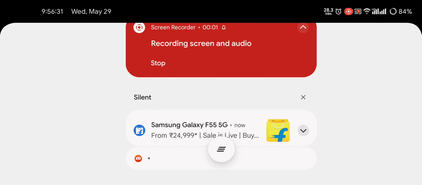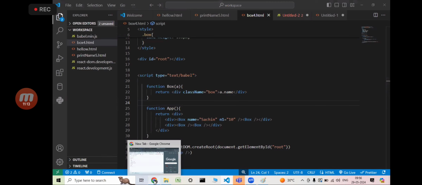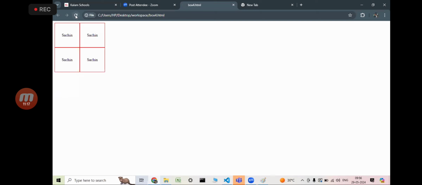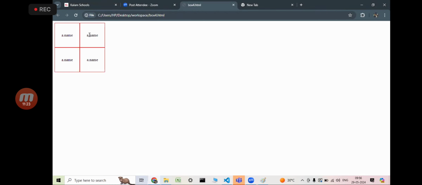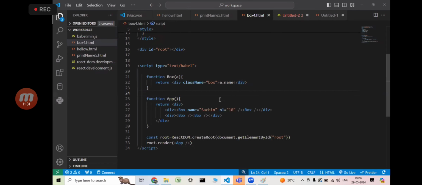Okay, can I check it? What are you expecting in box 1? Sachin or not? Now can you go to your box 4? Now if I refresh the page, where is my Sachin? It is showing a dot name, a dot name, a dot name. But my requirement is what? Sachin, right? Okay, let's come back to our JSX discussion.